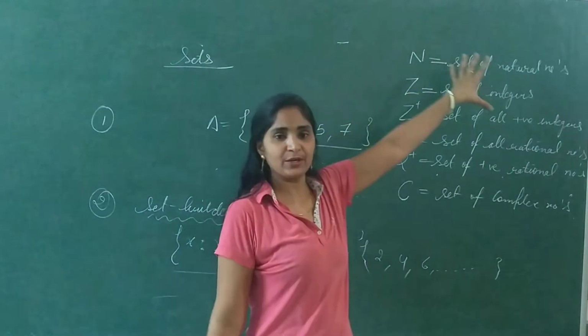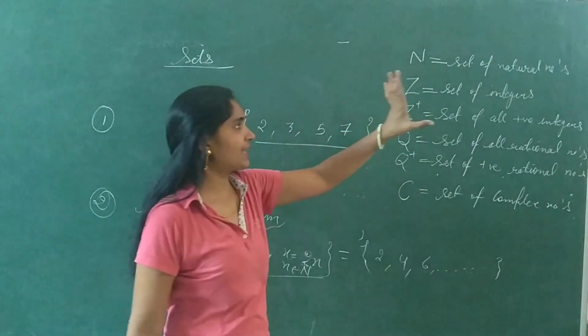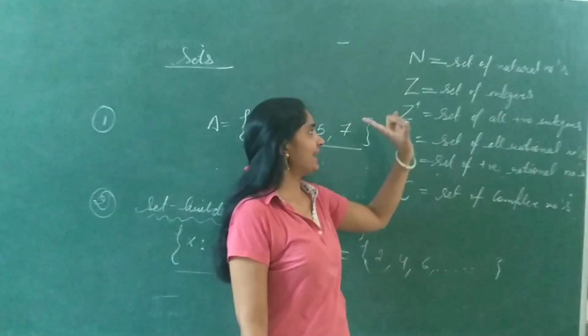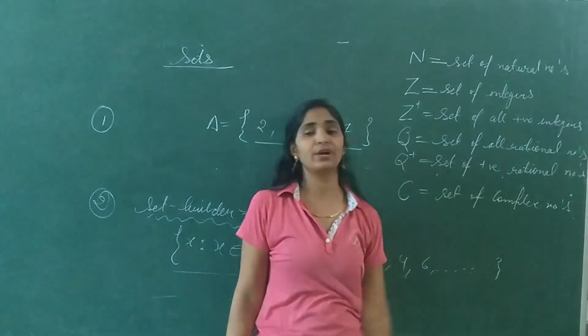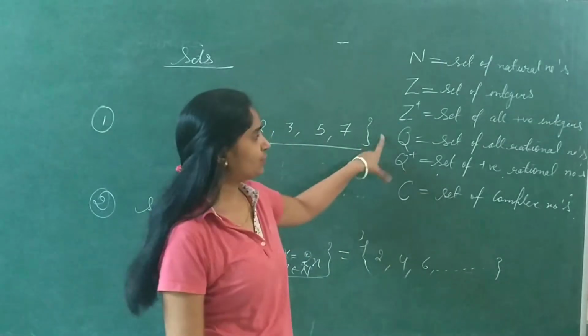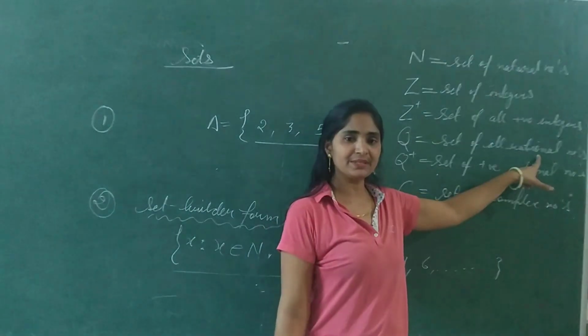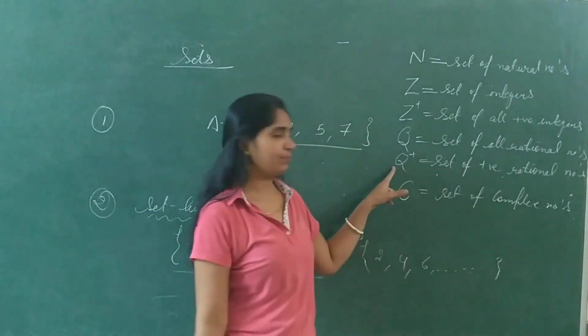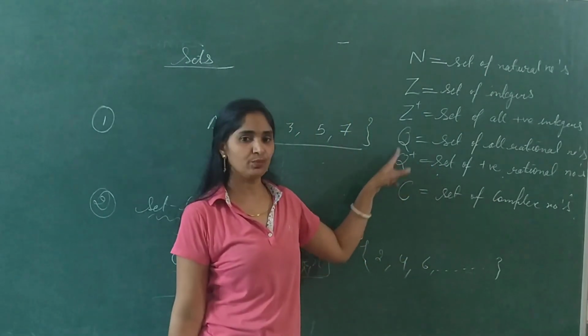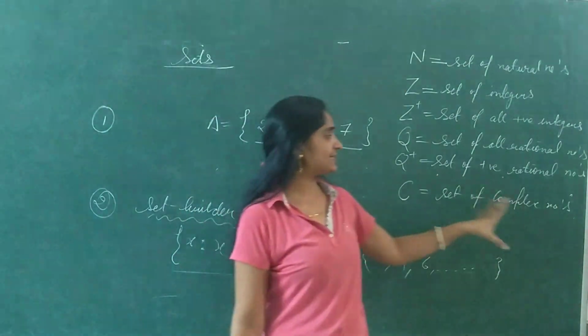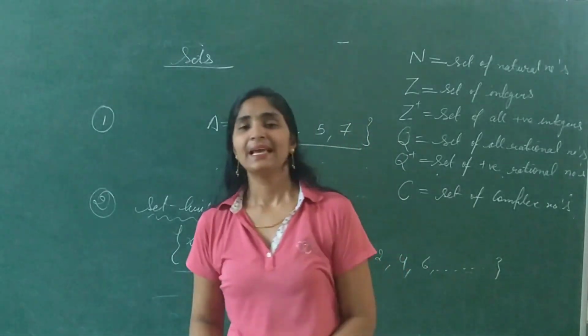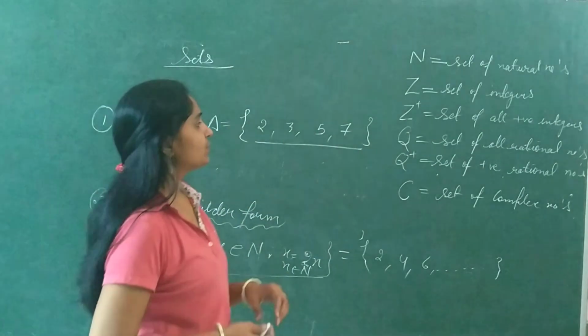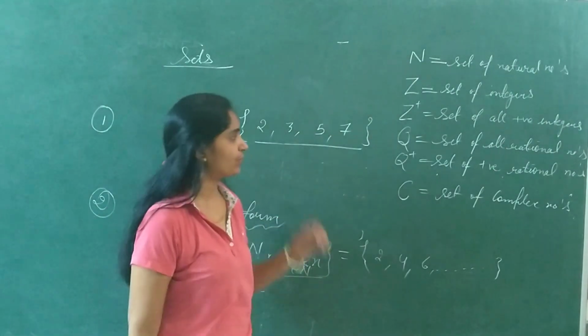N will represent the set of natural numbers, Z will represent the set of integers, and Z positive represents the set of only positive integers. Q will represent the set of all rational numbers. Only positive rational numbers will be represented by Q positive, and C will be the set of complex numbers, and these notations will be used further and further, so you should know about it.